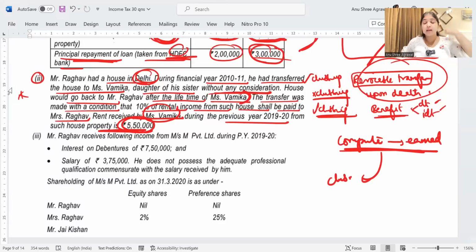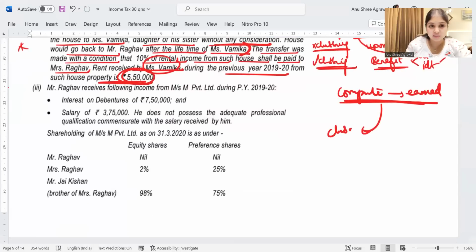Yes, guys, we did the clubbing because even though it is an irrevocable transfer, why irrevocable? Because it is revocable only upon death. But still, we did clubbing because during the lifetime of Vamika, Mr. Raghav is indirectly enjoying a benefit. So I first computed the income in the hands of Vamika, and then that computed income is what I clubbed into Mr. Raghav's hands.